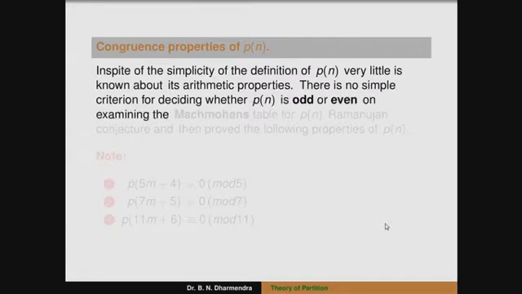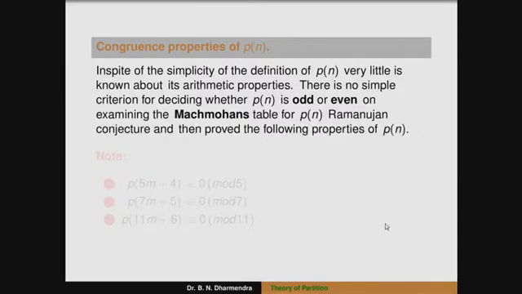On examining the McMahon table for P of n, which we discussed last class, P of n is equal to P of n minus 1 plus P of n minus 2 minus P of n minus 5 minus P of n minus 7. With the McMahon table we can find out whether P of n is even or odd.